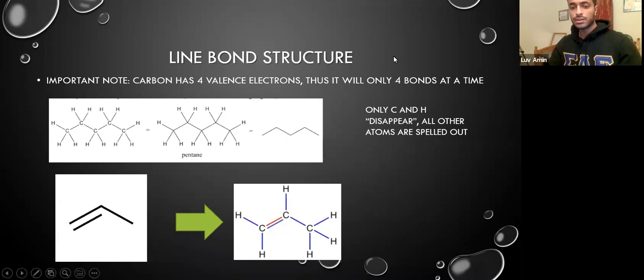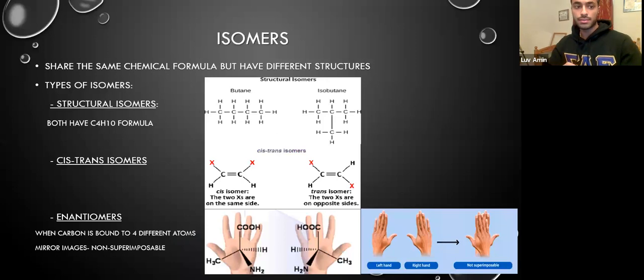This leads us into our next topic, which is isomers. Isomers share the same chemical formula, but have different structures. If you look at structural isomers, in this case butane, they both have C4H10, right? However, butane has a straight carbon chain of 4 carbons, while isobutane has 3 carbons in a chain, and then it has 1 carbon over here. However, both of their formulas are C4H10.